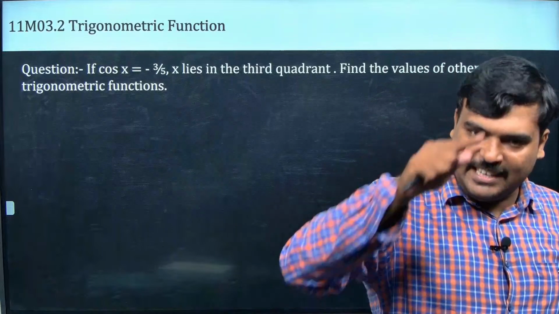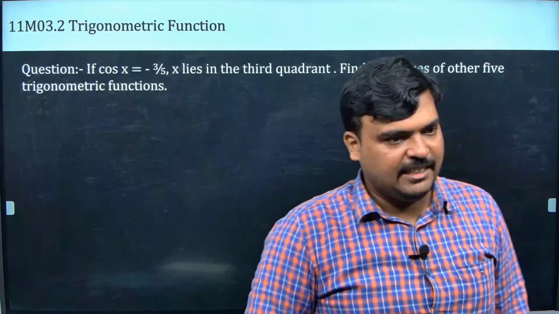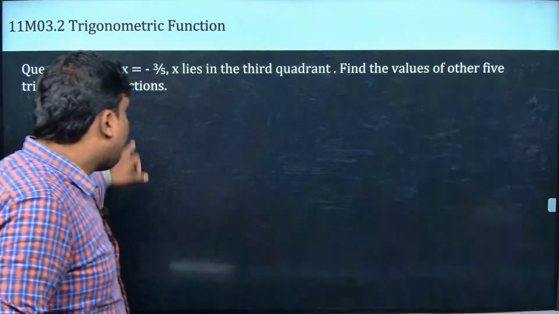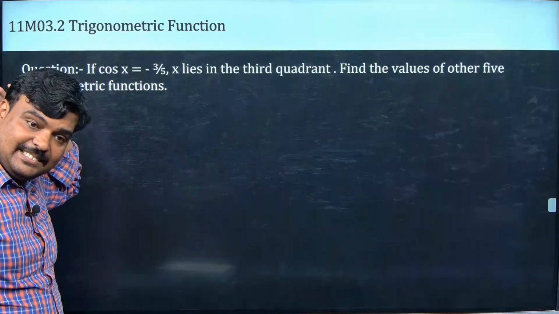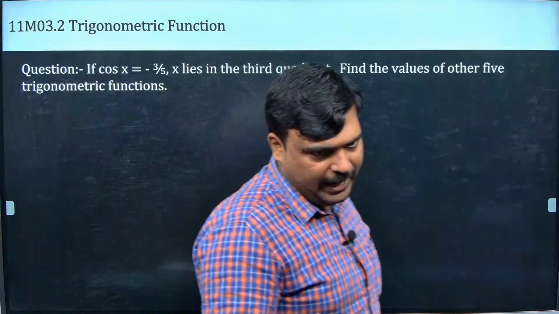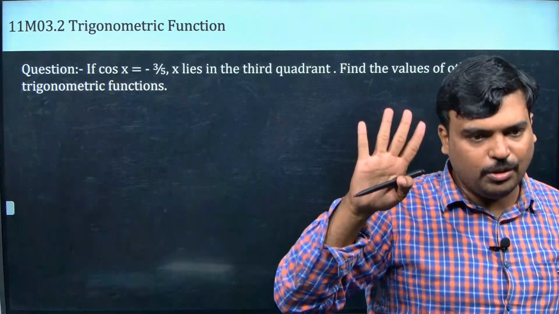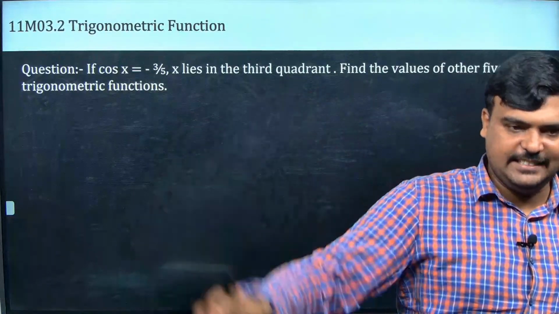Hypotenuse, always it is 1. Only the point on the circle may change. So, now minus 3 by 5, my adjacent is going to be minus 3. நீ அந்த மைனஸே மறந்துடு. If I have 3 and I have 5, what is my opposite? 4. Pythagoras triplet, 5, 3, 4. Yes, I have all these 3 things.